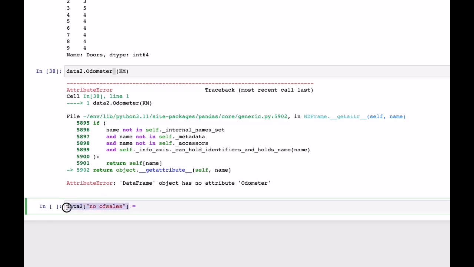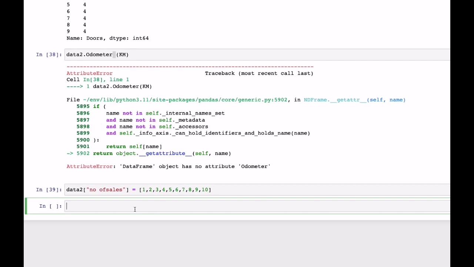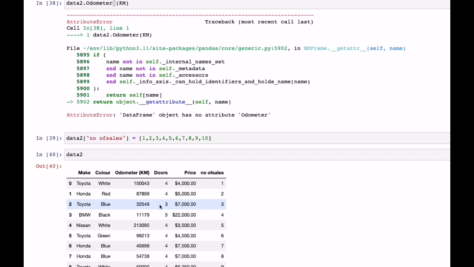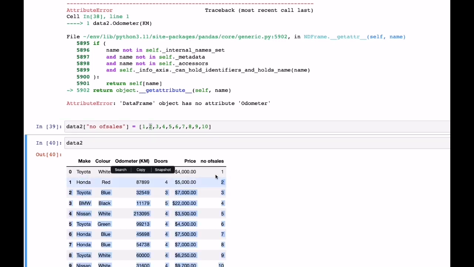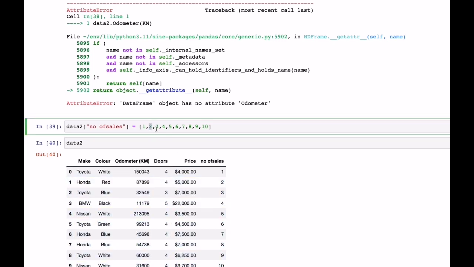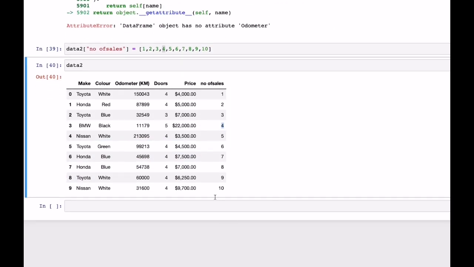We want the column named number of sales, and we want to have a list 1, 2, 3, 4, 5, 6, 7, 8, 9, 10. That's looking great. I shift enter it. Now let's take a look at data 2. First I'll run the code and then I'll explain what is going on. It is going to create a number of sales column, where the first one has 1, the second one has 2, the third one has 3, the fourth one has 4, and so on like that.